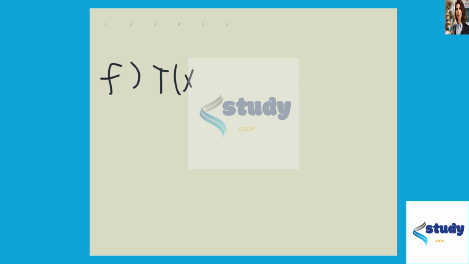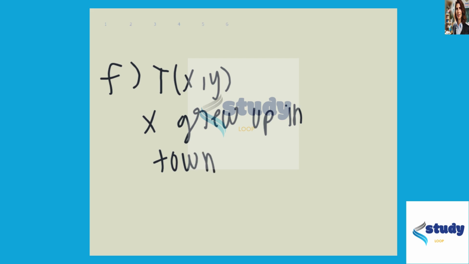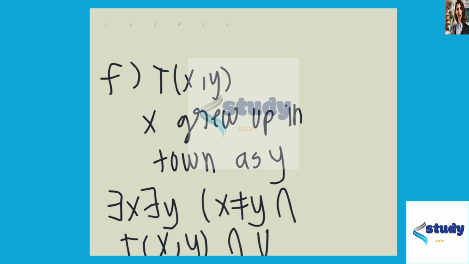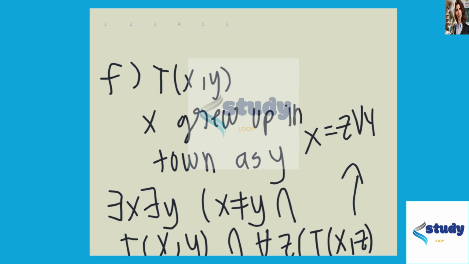Let T of X comma Y mean X grew up in the same town as Y. So then we have there exists some X, there exists some Y, such that X is not equal to Y, and T of X comma Y, and for all Z, T of X comma Z implies that X is equal to Z or Y is equal to Z.